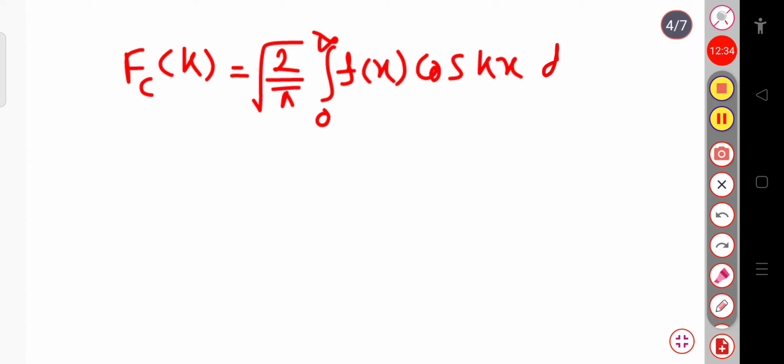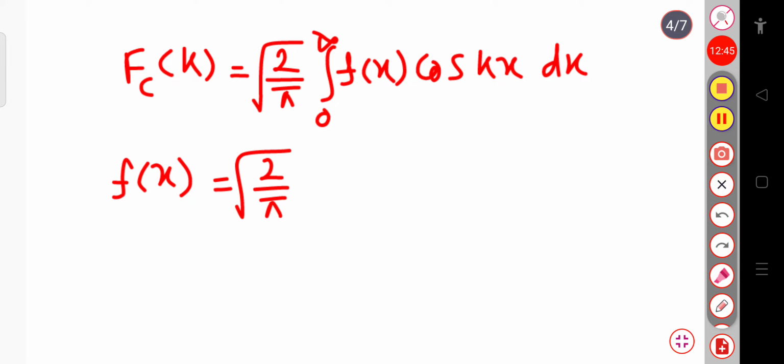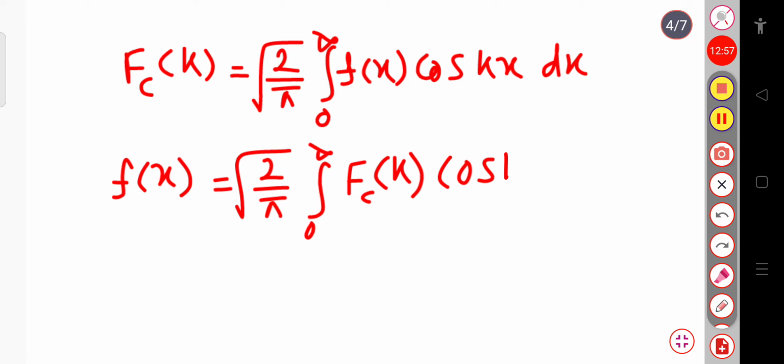This is the Fourier cosine transform of f of x, and similarly the inverse Fourier cosine transform will be equal to root over 2 by pi, integration from 0 to infinity of this function, the Fourier cosine transform of k, into cosine kx into dk. So this is all about the Fourier cosine transform and the inverse cosine transform.